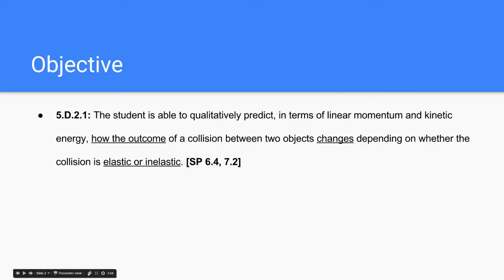So, our objective for today is to be able to qualitatively predict, in terms of linear momentum and kinetic energy, how the outcome of a collision between two objects will change depending on whether the collision is elastic or inelastic. So, the key factor here is how momentum and kinetic energy will change depending on the kind of collision.